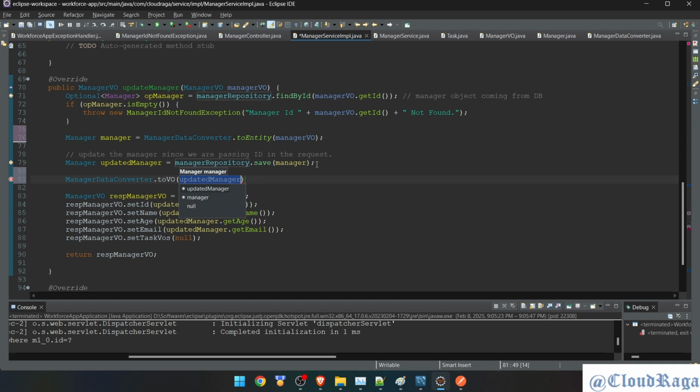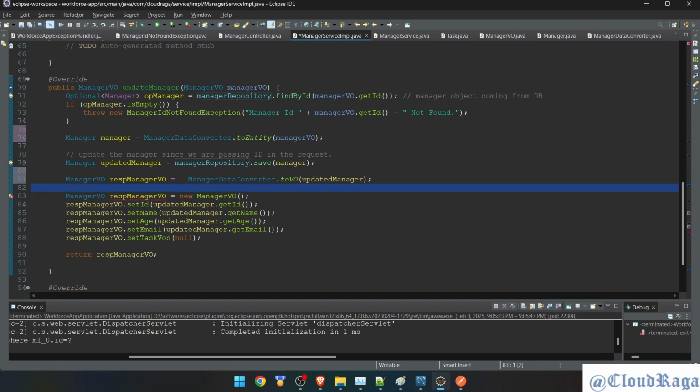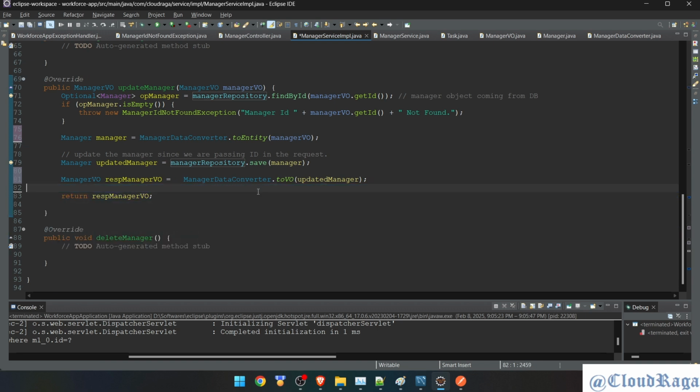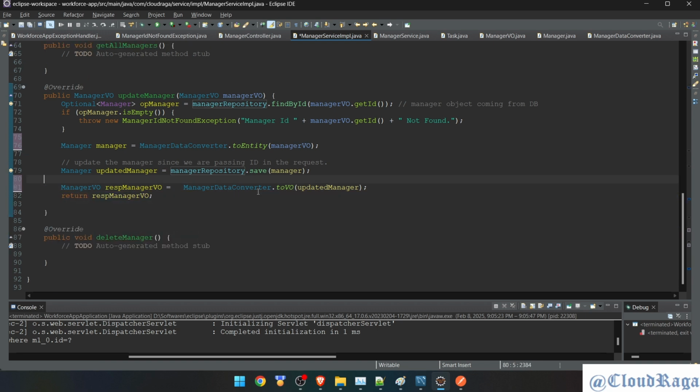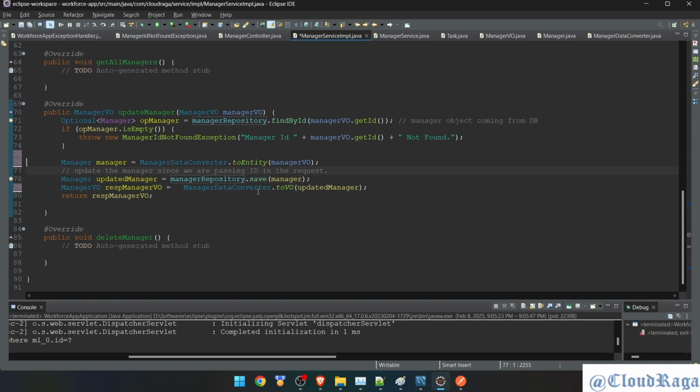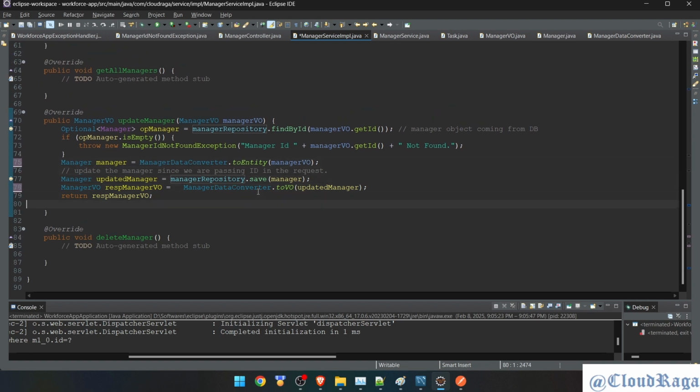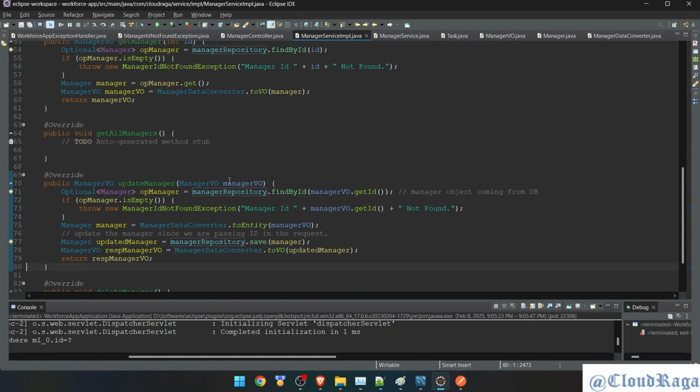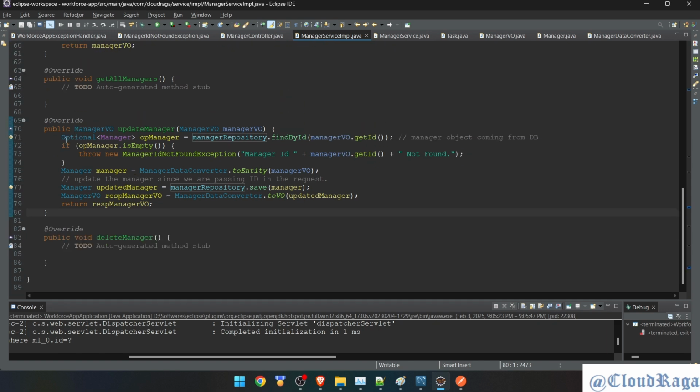That's a return type, and it takes the updated manager, and I can copy this line from here, the left section of this line, copy it, and now I can get rid of all these lines. Now watch out what I just did. Okay, so you guys can see what I just did. I have changed everything. Just how many lines? 5-6 lines, and update is fixed.